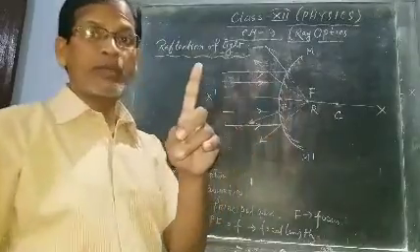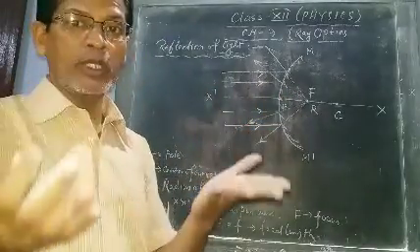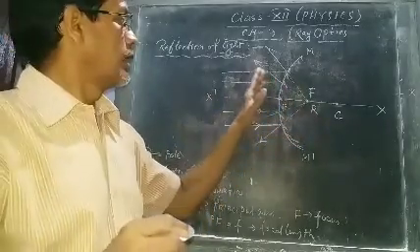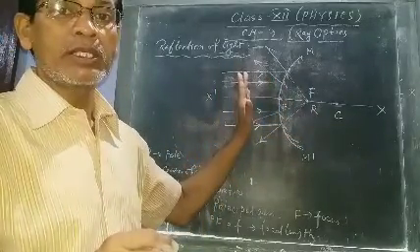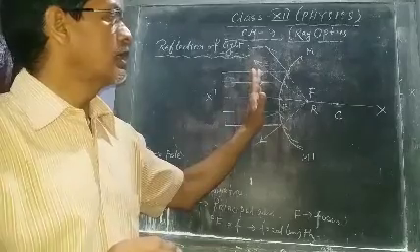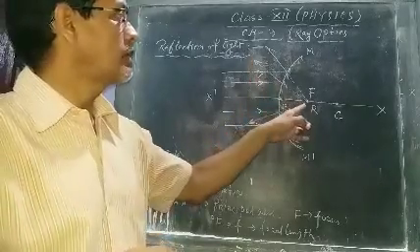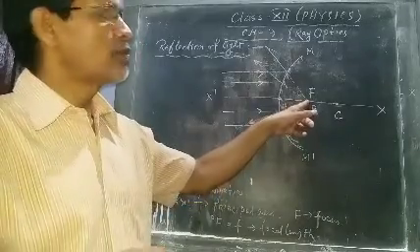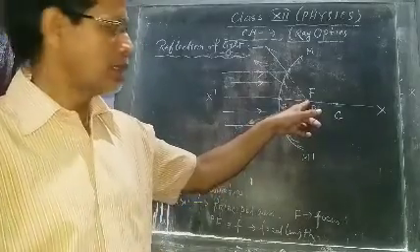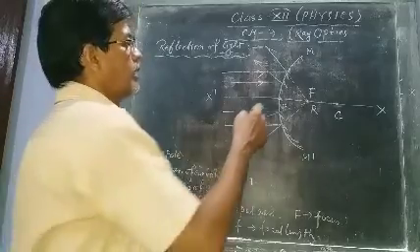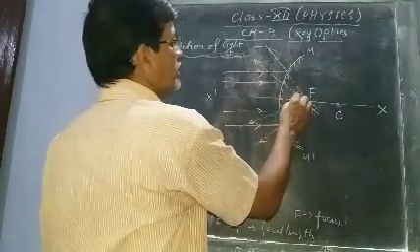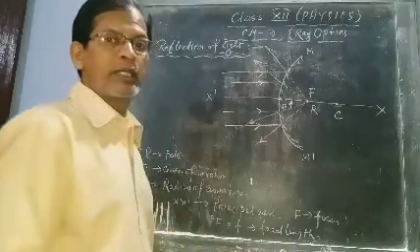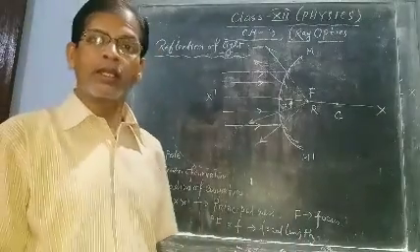In case of concave, the rays are meeting, but here they are not meeting. And this is the focal length. PF is the focal length, f. Okay?